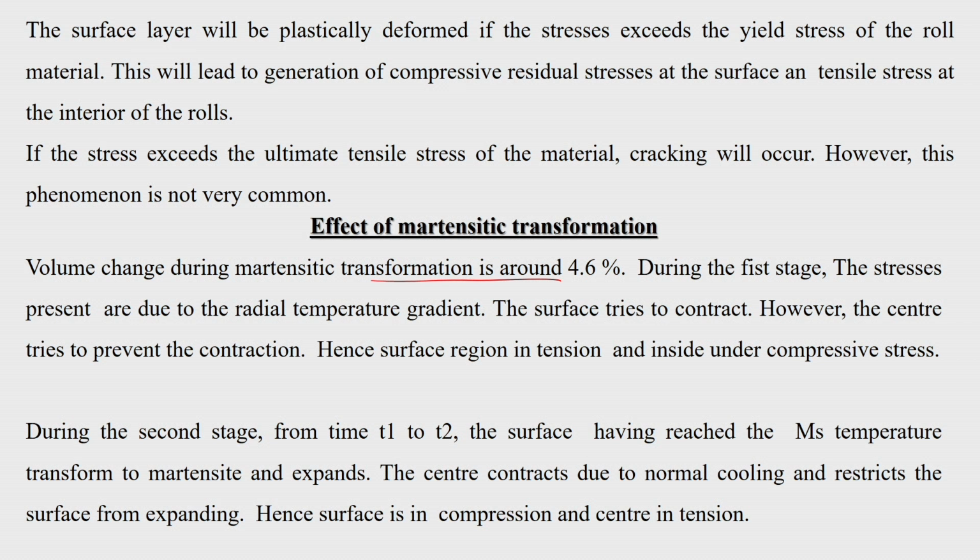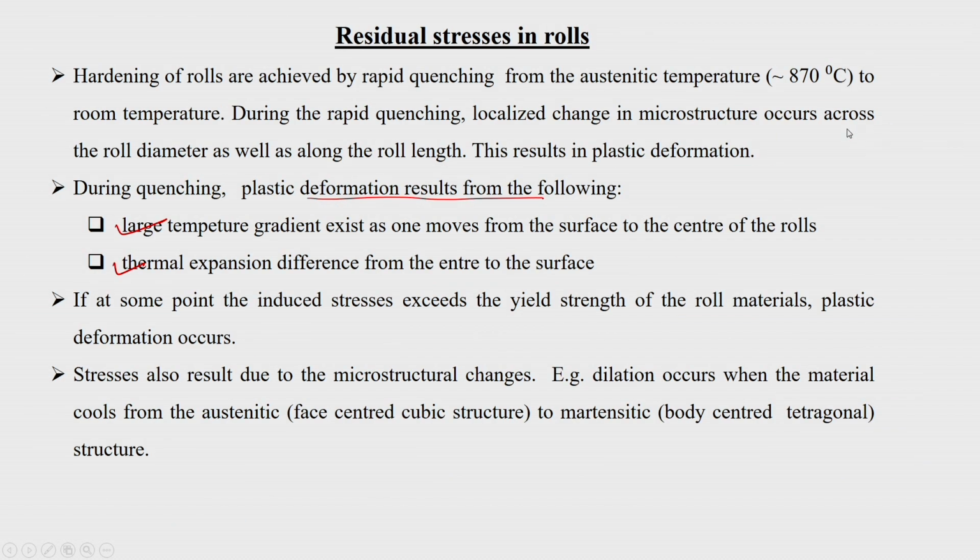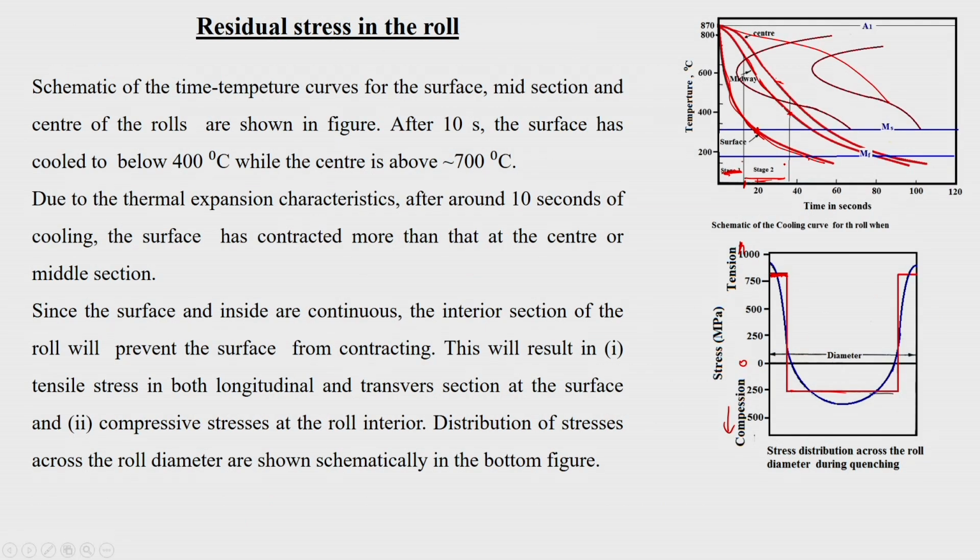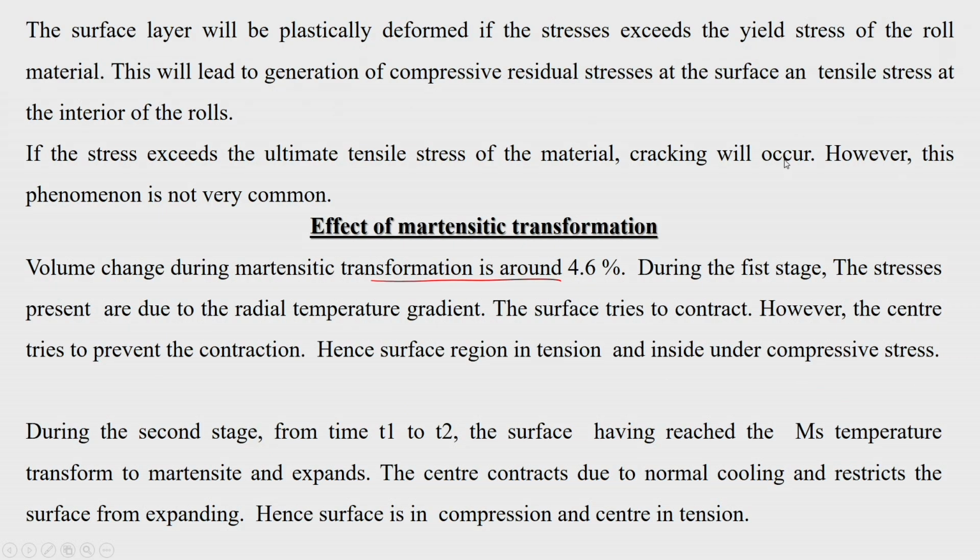So, during the second stage, from time T1 to T2, when you are moving from here to here, during that time, the surface having reached the MS temperature transforms to martensite. So, when the martensite transformation takes place, it expands, from face centered cubic to body centered tetragonal, and the center contracts due to the normal cooling, because the center is cooling at a normal rate. It may not even reach MS temperature. Before that, it may enter into the nose of the TTT curve also. So, due to a normal cooling, it restricts the surface from expanding.